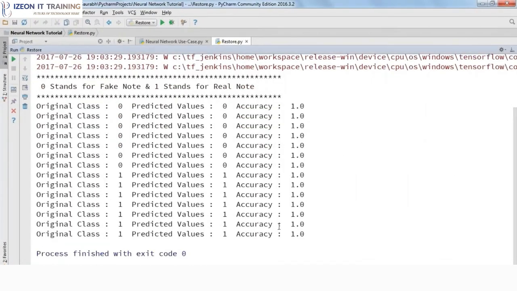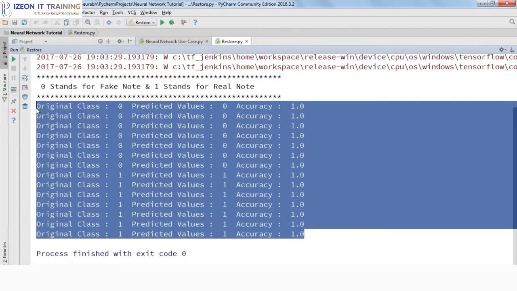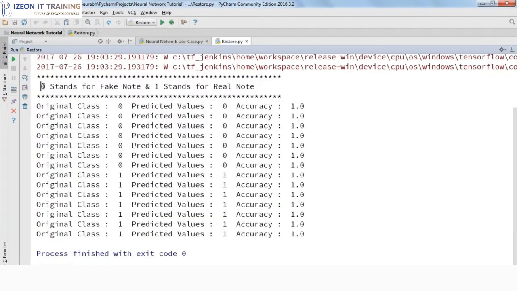So when I'm restoring my model, it seems that my model is 100% accurate for the values that I've fed in. Whatever values I have given as input to my model, it has correctly identified its class, whether it's a fake note or a real note. Because 0 stands for fake note and 1 stands for real note, okay? So the original class, which is there in my data set, is already 0. And the prediction my model has made is 0. That means it is fake. So accuracy becomes 100%. Similarly for other values as well.